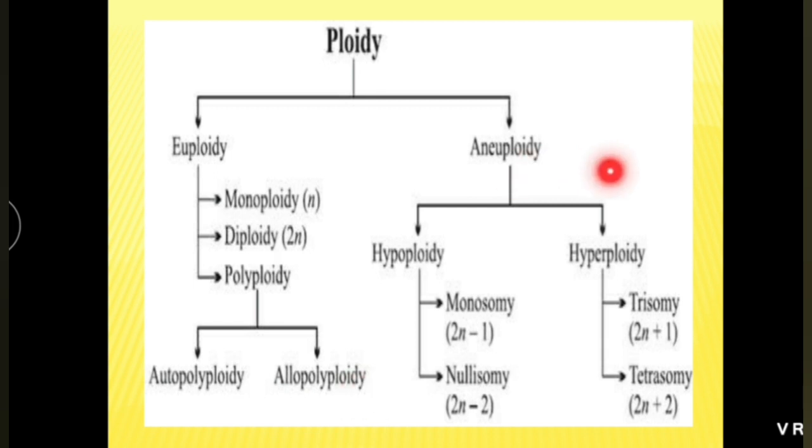Then aneuploidy: hypoploidy, monosomy, means one chromosome is less. For example, Turner syndrome in case of human being, chromosome number 45. Nullisomy, two chromosomes are less. Hyperploidy, trisomy, one chromosome is extra. Example, Down syndrome. Tetrasomy, two chromosomes are extra.